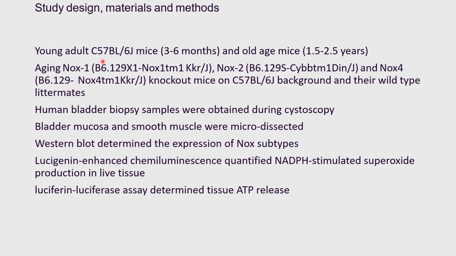We use C57 mice, aging versus young, and also the aging mice on this background, but with Nox1, 2, and 4 knockout. We also used human bladder biopsy during the cystoscopy, and bladder mucosa and smooth muscle were microdissected for physiological measurement.